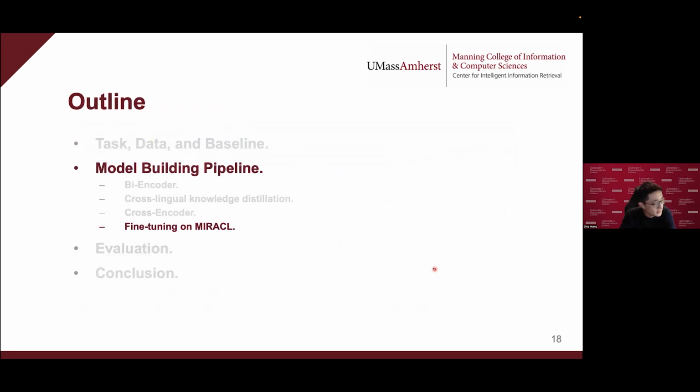So far, we have two models. One is the distilled bi-encoder model, and another is a pre-fine tuned cross-encoder model. Now we can take advantage of the Miracle training data to further fine-tune both models.